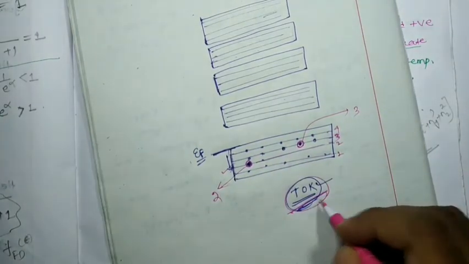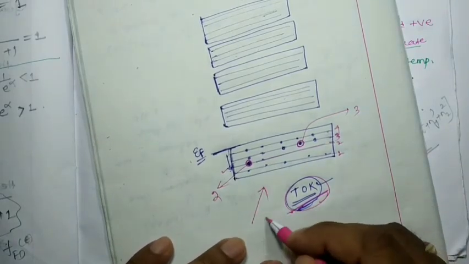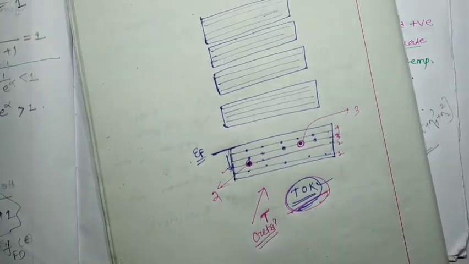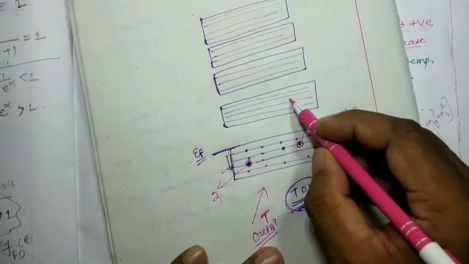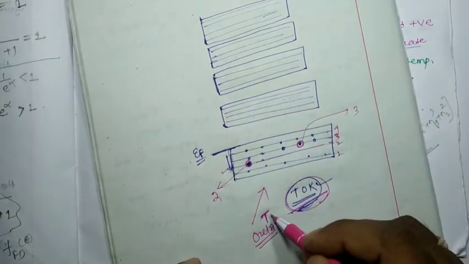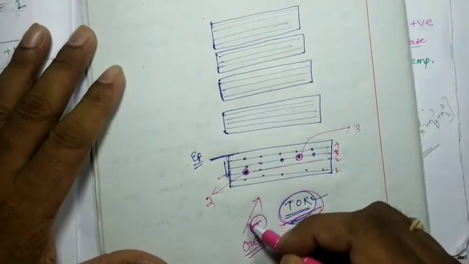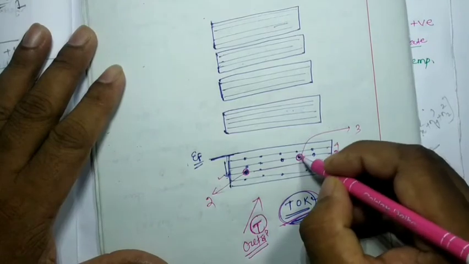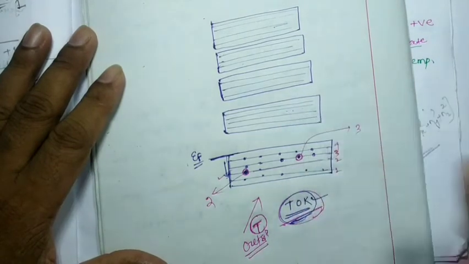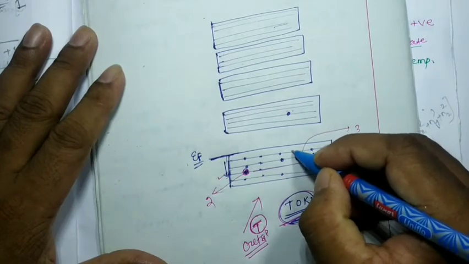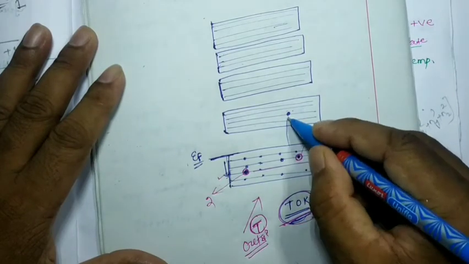Now, if we give temperature or energy from outside, what is going to happen? The electrons will jump to a higher excited state. If we give a small amount of temperature, this electron jumps from here to here, and a hole is created.